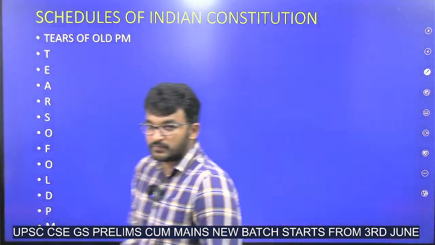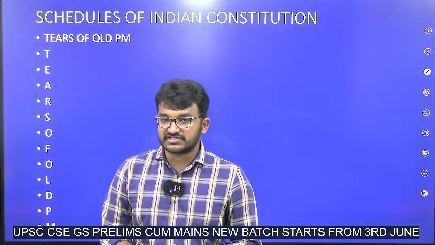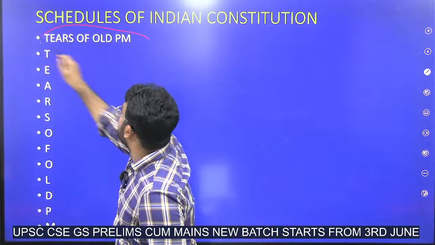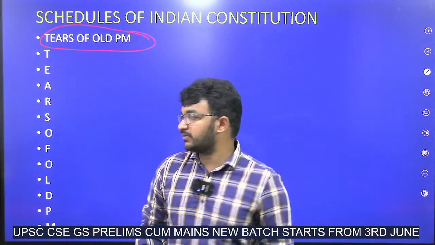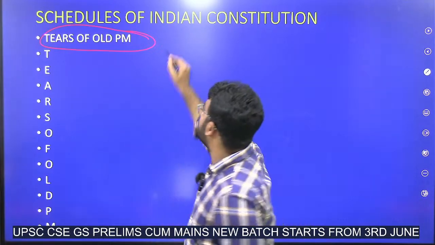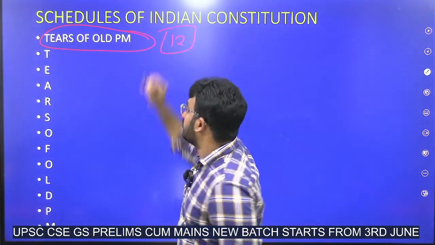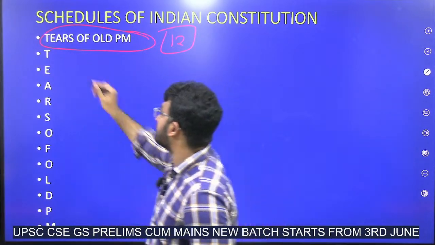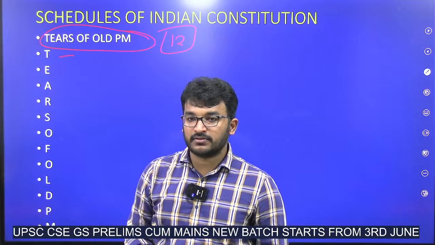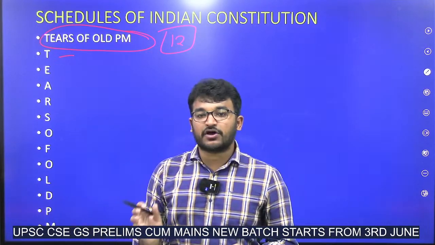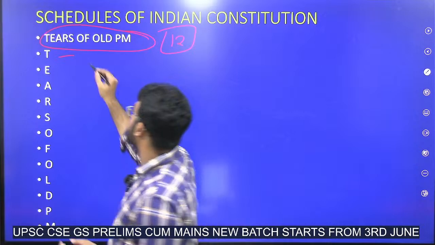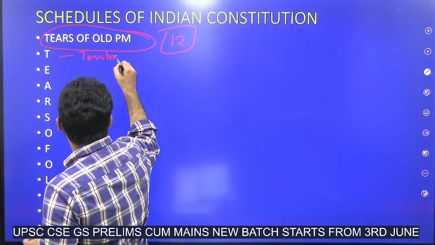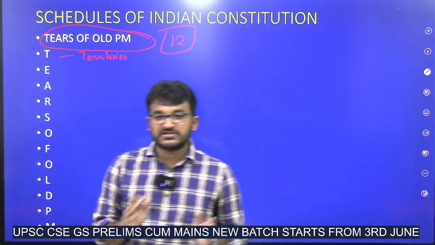Next, all the 12 schedules. The mnemonic for this, all of you might be knowing, is "Tiers of Old PM". So tell me those 12 schedules. First, T means name and extent of states and UTs, the territories of states and UTs.